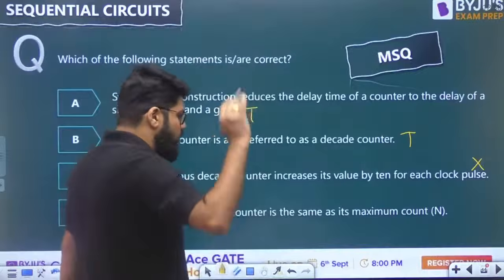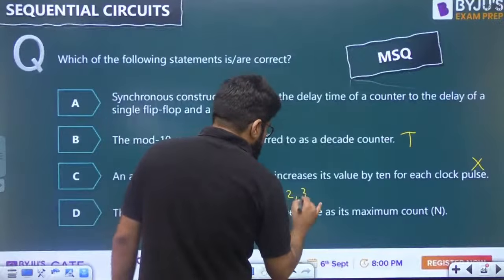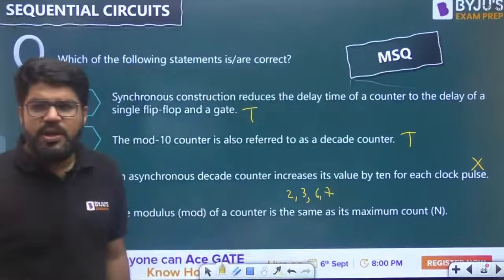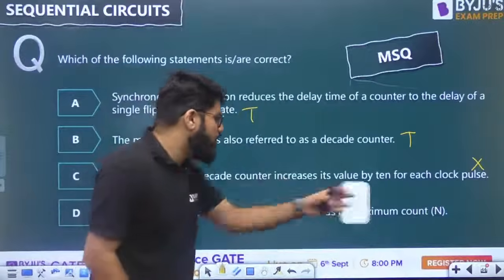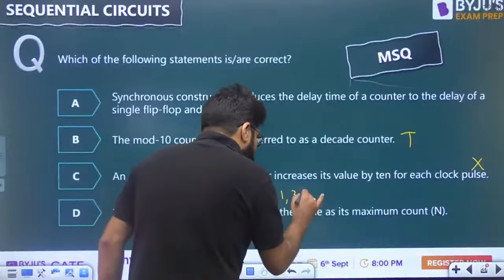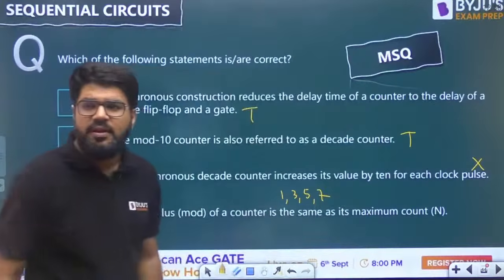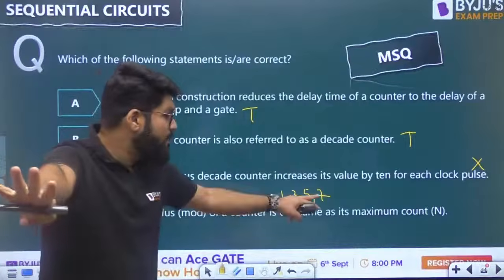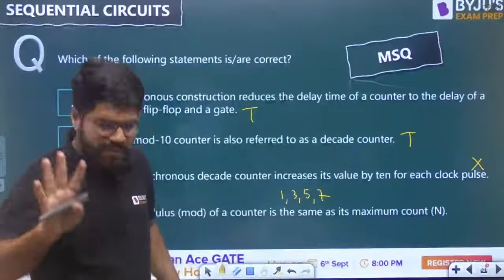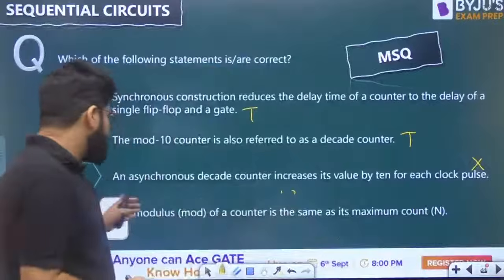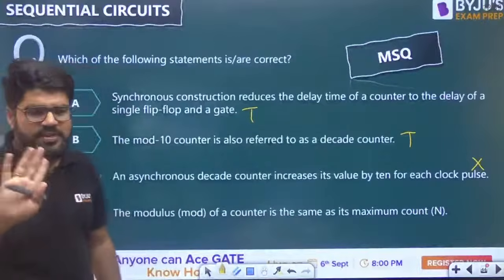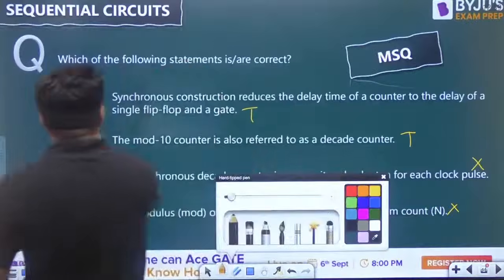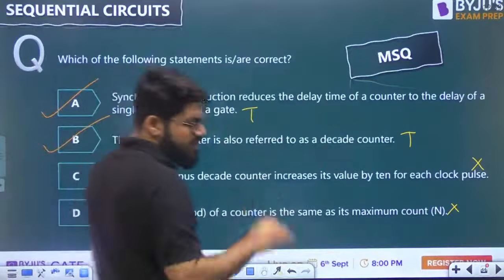There can be a counter counting 2, 3, 6, 7. Or you can design an odd number counter counting 1, 3, 5, 7. Total number of states 4. Mod number is 4. But the maximum value is 7. So mod number is not 7. What is the modulus? It is the total number of states. It is not related with the maximum value. So this is also false. So what is my correct answer? It is option AB for this multiple select question.